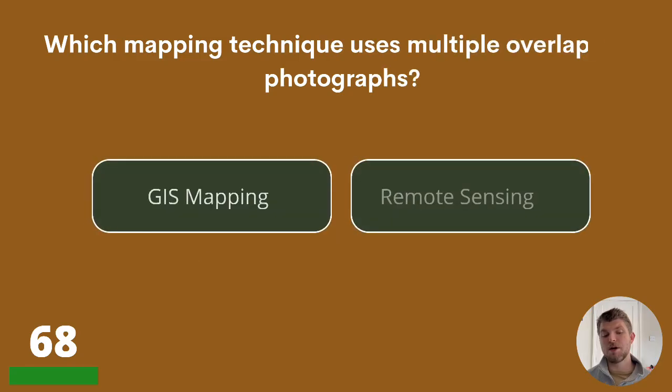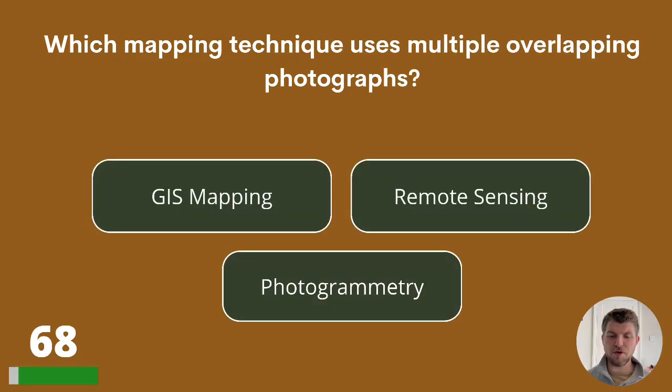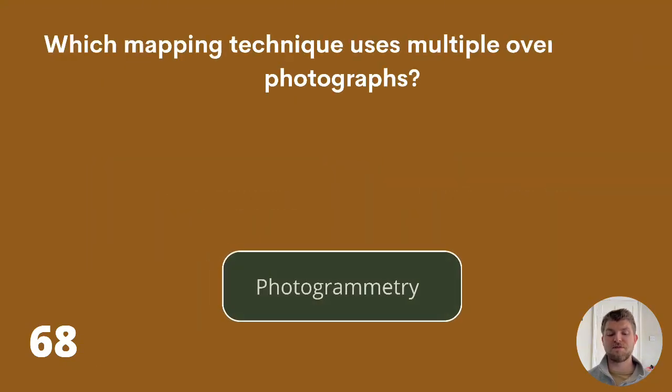Question 68. Which mapping technique uses multiple overlapping photographs? GIS mapping, remote sensing, or photogrammetry? The answer is photogrammetry. Well done if you got that one right.